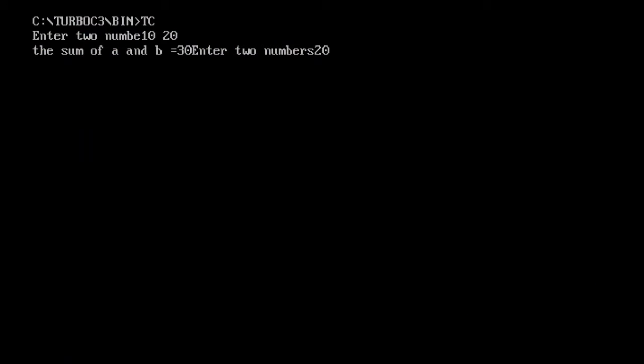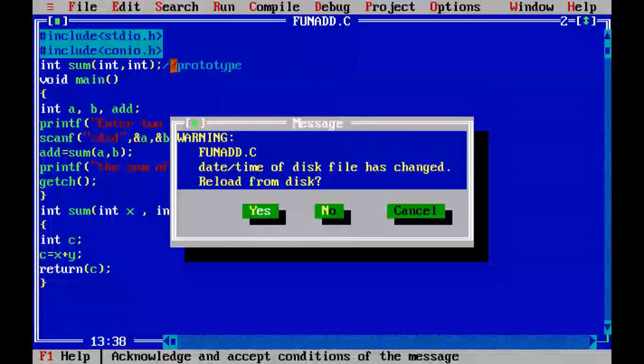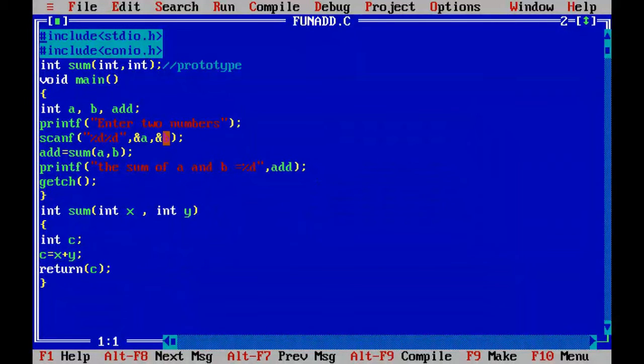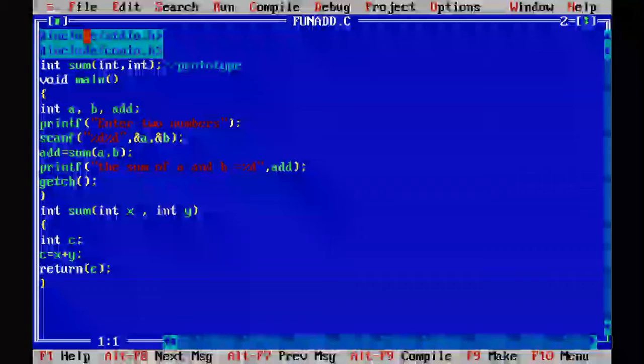Suppose 20 is given and 40. Enter, the sum of A and B will become 60. How? 20 is copied to A and 40 is assigned to B. Now the value of A is copied to X and the value of B is copied to Y. So this is how the function works.